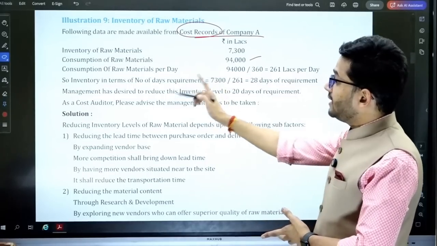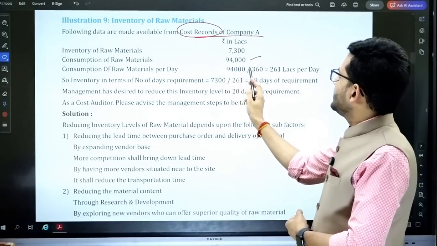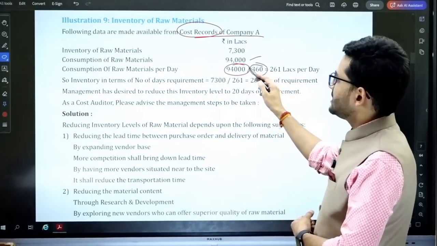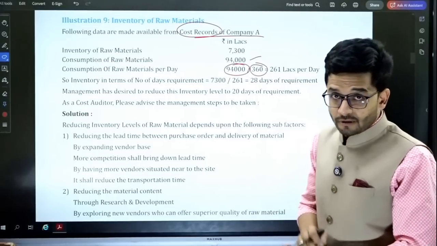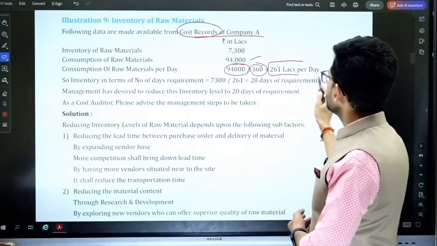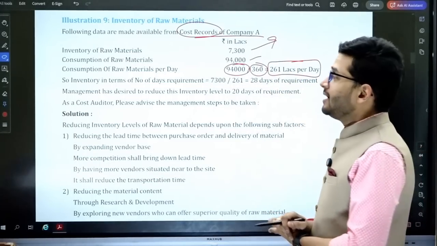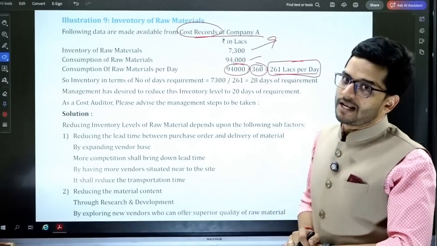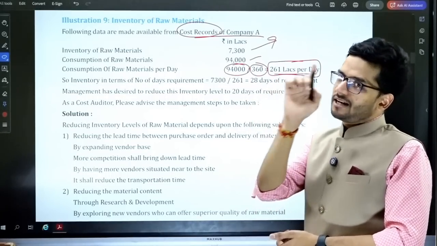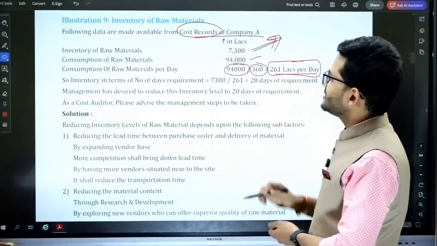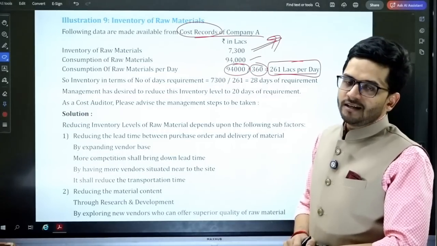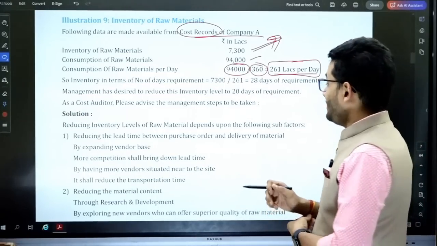Consumption of raw material per day. Per day consumption is 94,000 divided by 360 days. 360 days is the days which are assumed for a particular year. So per day consumption is 261 lakhs. We are maintaining inventory of 7,300 lakhs for a per day consumption of 261 lakhs. So 261 lakhs is consumed for one day, and 94,000 is the total consumption which is taking place in the entire year.